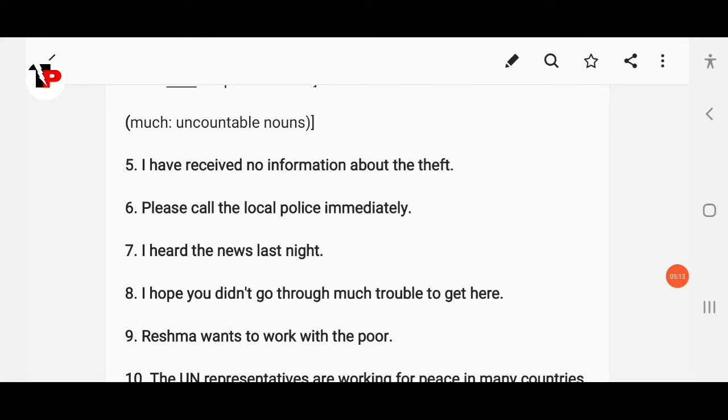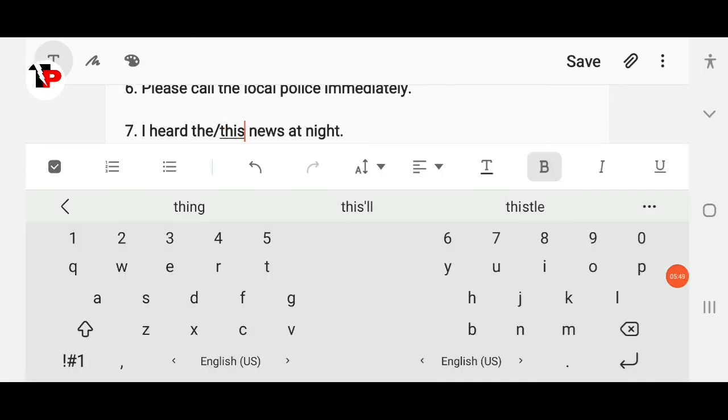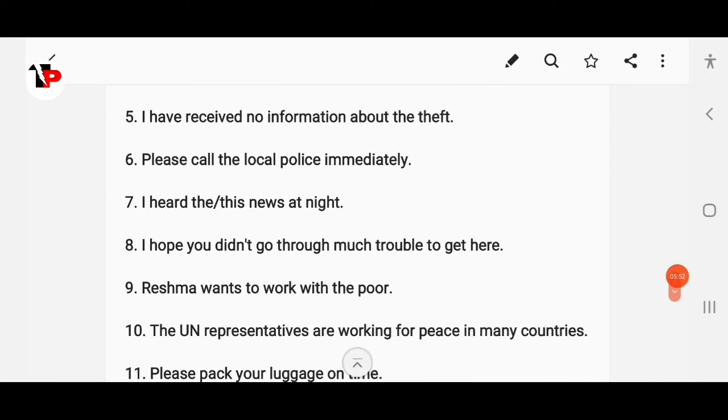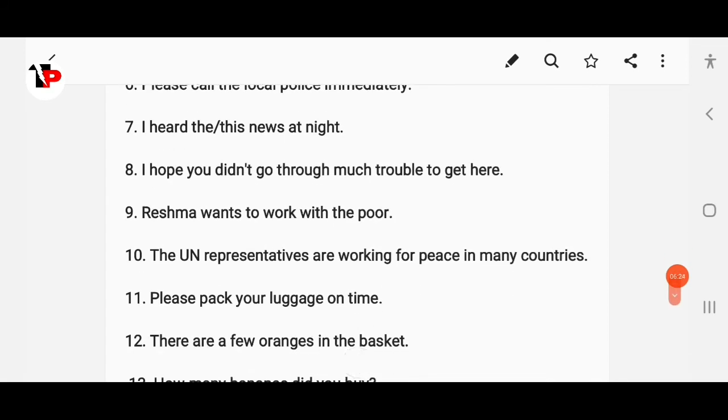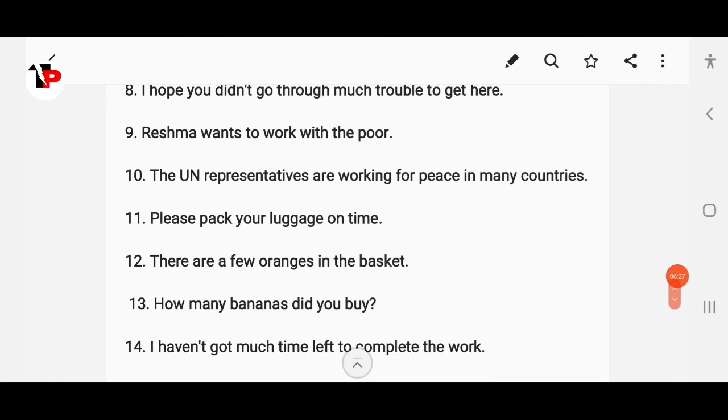Then next, I heard this news at night. Okay, I heard the news, or you can write this news, at night. Okay, I hope you didn't go through many trouble to get here. Okay, much trouble. Resma wants to work with the poor. Work with the poor. The UN representatives are working for peace in many countries. Please pack your luggages on time. Okay, luggage, not luggages. There are a few oranges in the basket.